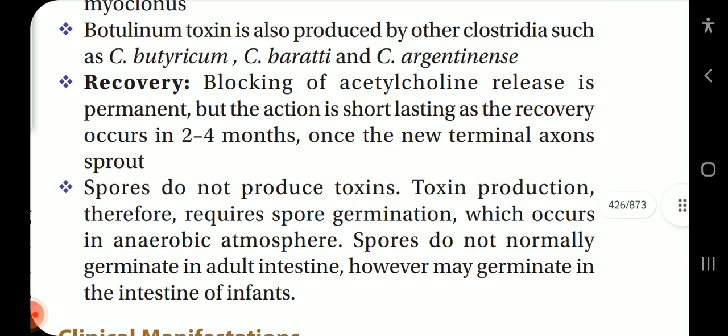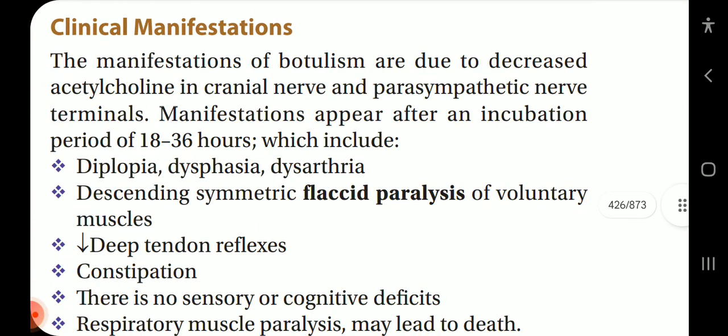Recovery: blocking of acetylcholine release is permanent, but the action is short lasting as the recovery occurs within 2 to 4 months once the new terminal axons sprout. Spores do not produce toxins. Toxin production therefore requires spore germination, which occurs in an anaerobic atmosphere. Spores do not normally germinate in adult intestine, however, may germinate in the intestine of infants.